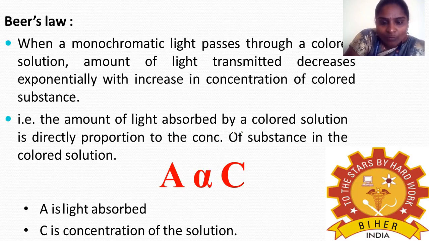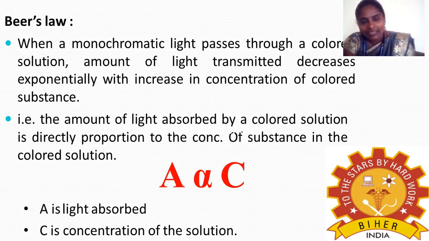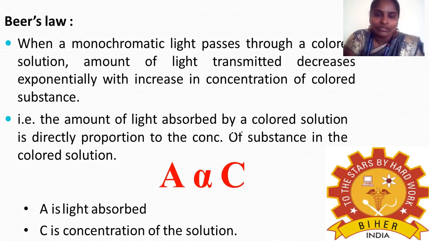That is A proportional to C, where A is the light absorbed and C is the concentration of the solution.